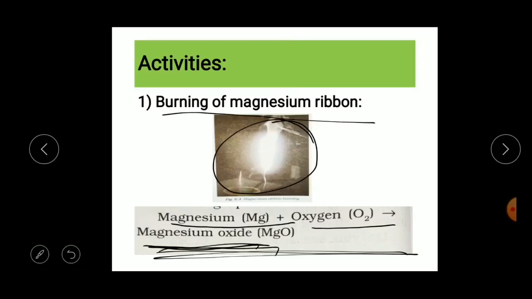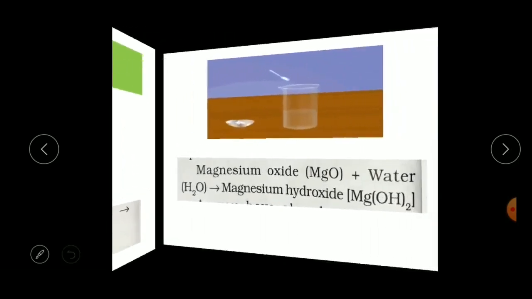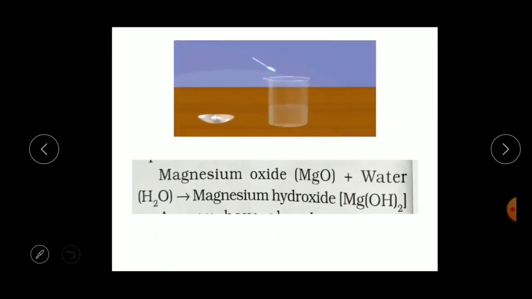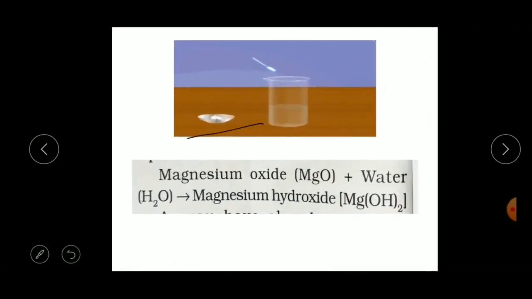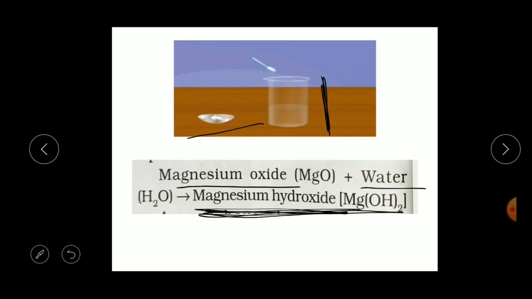The next step is to take that ash. The magnesium oxide is nothing but the ash, right? You have to take that ash and mix it in a small amount of water. When you add ash into water, you will find a new substance, that is magnesium hydroxide. So magnesium oxide, when it mixes with water, gives magnesium hydroxide. There is a formation of another new substance, right?